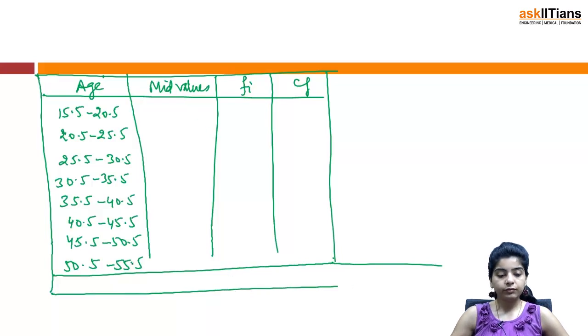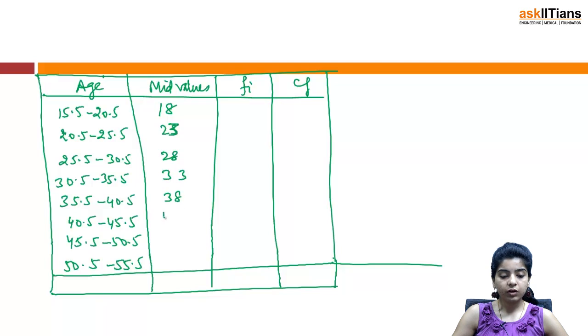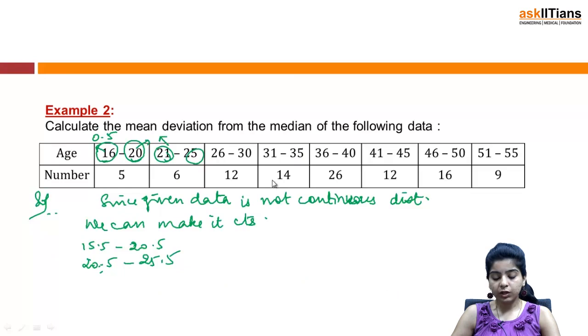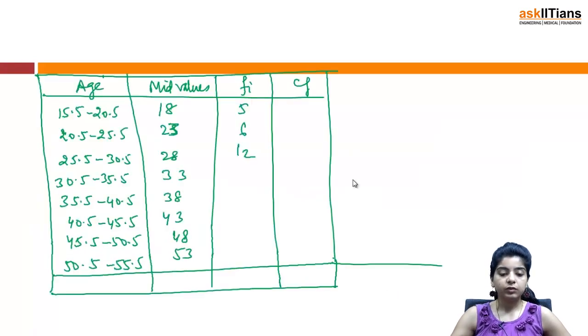So this is what we have. These are the intervals that we have. Now the mid values you'll calculate: it will become 18, then you'll get 23, similarly 28, 33, 38, 43, 48, 53. This is how we have calculated the mid values. Frequencies are given to be 5, 6, 12, 14, 26, 12, 16 and 9.